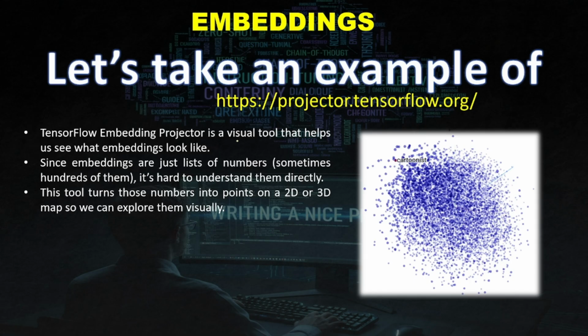Let's take an example of embeddings in real life. What I'm going to do is take you to projector.tensorflow.org, and I would like to show you this in real time. This TensorFlow embedding projector is a visual tool that helps us see what embeddings look like. Since embeddings are just lists of numbers, sometimes hundreds of them, it's hard to understand them directly. So this tool will give you a 3D or 2D visualization of that. So let me take you to projector.tensorflow.org and show you this.